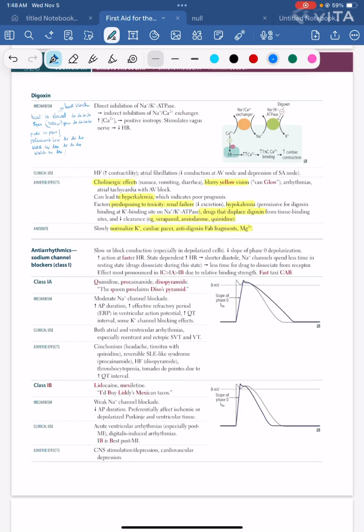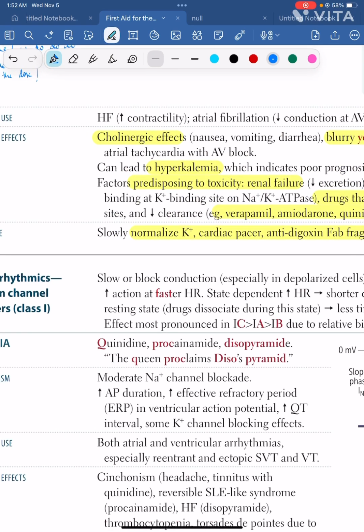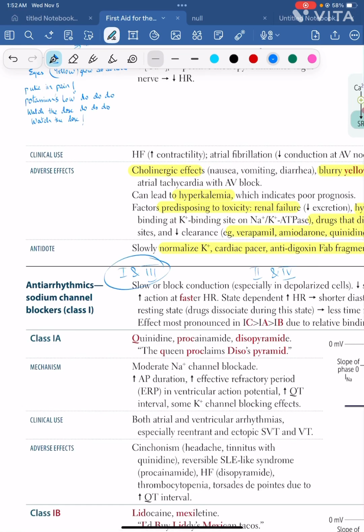Let's proceed with anti-arrhythmic drugs. Try to study it as a combination of 2 and 2. This is easier to read, okay? So class 1 and 3 I'll combine together. Class 2 and 4 will be combined together. I have a mnemonic for class 1 and 3.